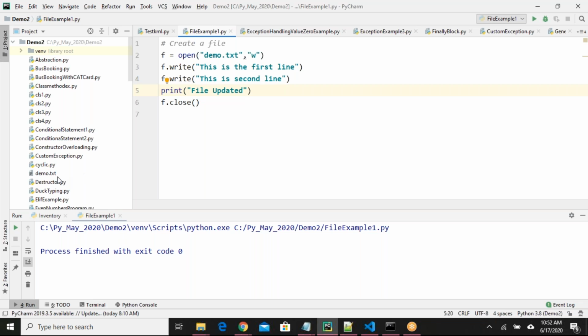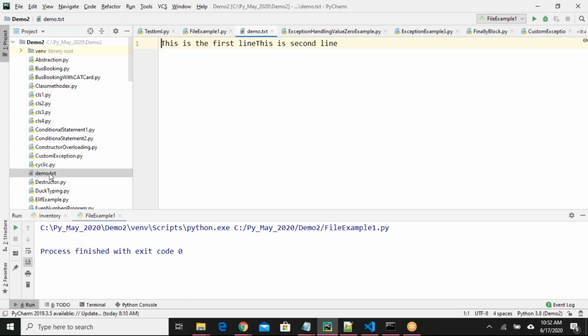I can see that file here. See here, guys, under demo 2, that file is added, and PyCharm is able to refresh the folder and show the recently added file. If I open this, see here, this is the first line and this is the second line. I got the message printed here. What are the messages I have provided there?